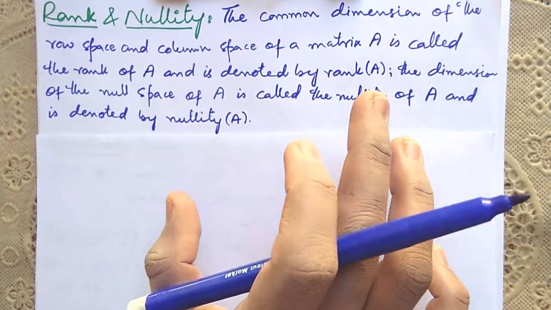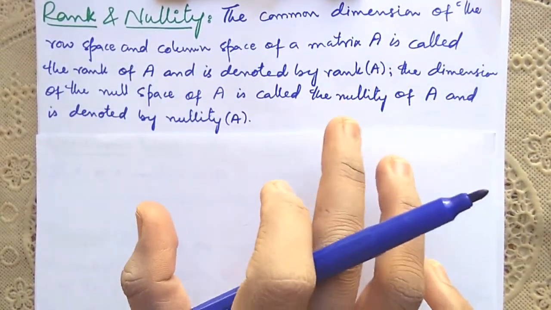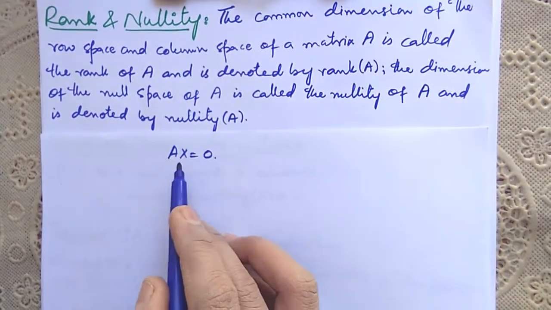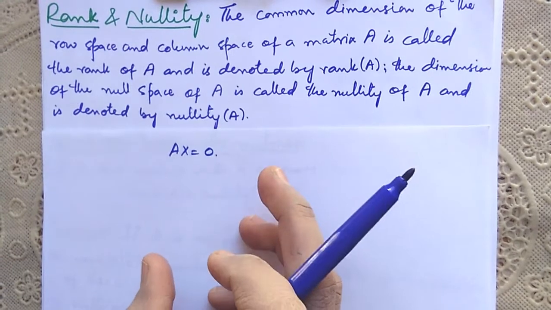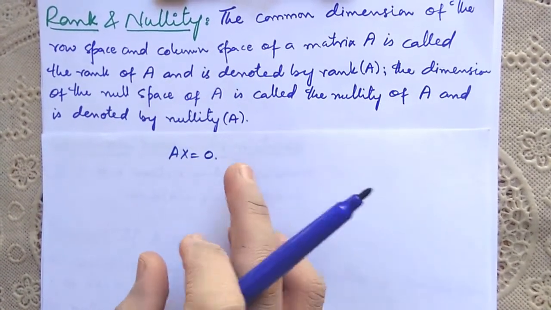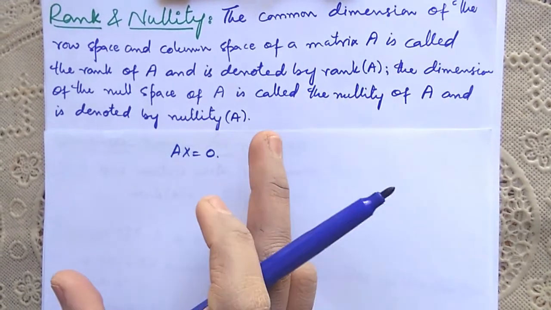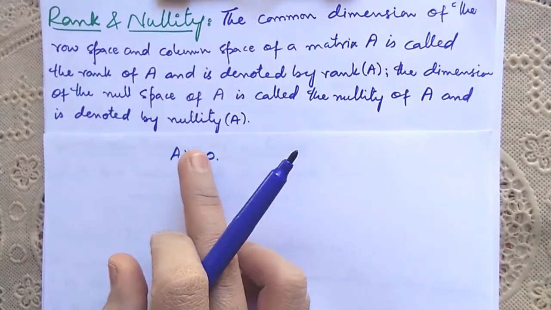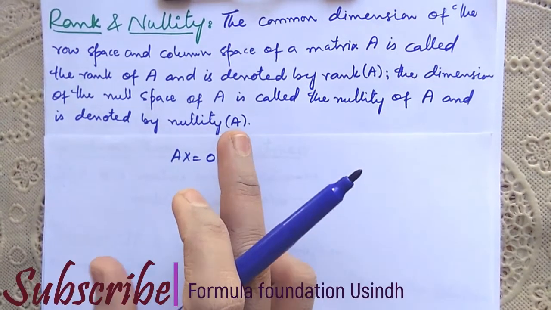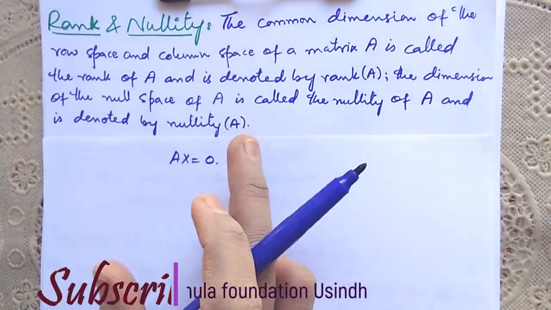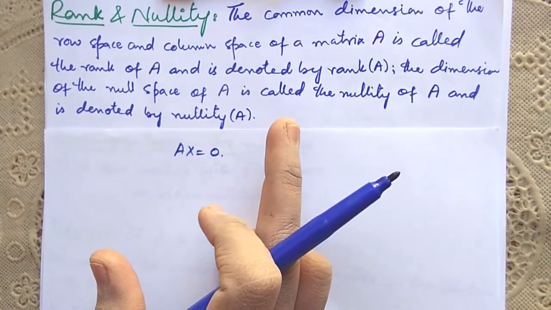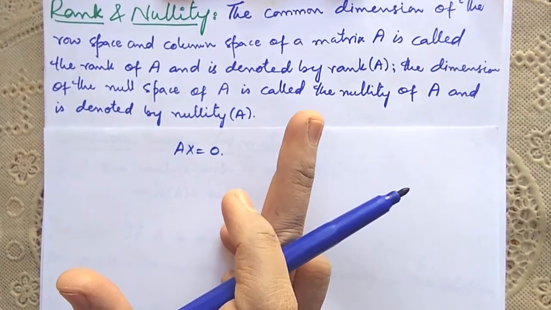व्हाट इज सॉल्यूशन स्पेस? एक्चुअली जो होमोजीनियस सिस्टम है Ax इज इक्वल टू 0, इसका जो सॉल्यूशन सेट है मीन्स वो सेट ऑफ वेक्टर्स जो Ax इज इक्वल टू 0 को सेटिस्फाई करेगा वो उसका सॉल्यूशन सेट होगा. And it is understood that solution set of Ax is equal to 0 form a vector space that is called a solution space. So solution space एक vector space है तो उसके कुछ bases भी होंगे, and that number of bases is called the dimension of solution space and that dimension is called the nullity of A.